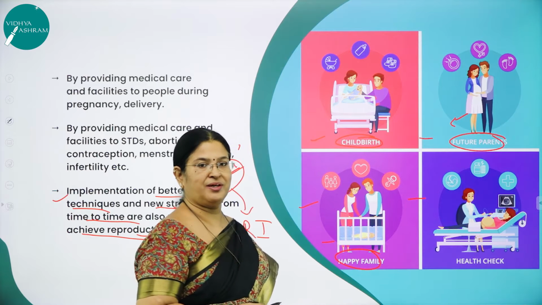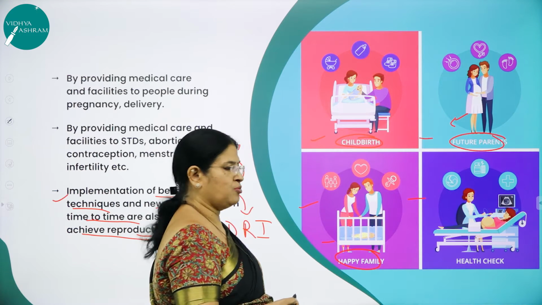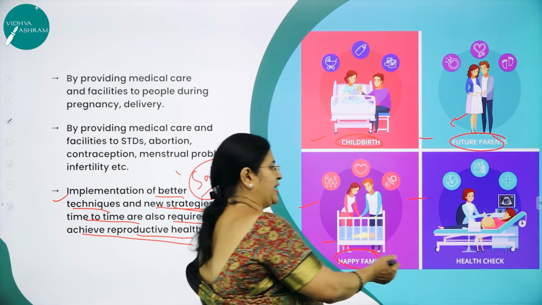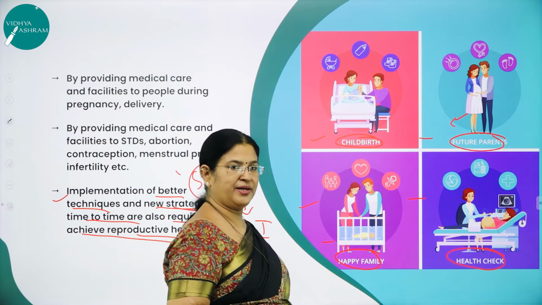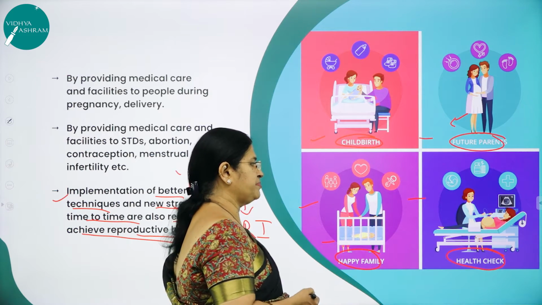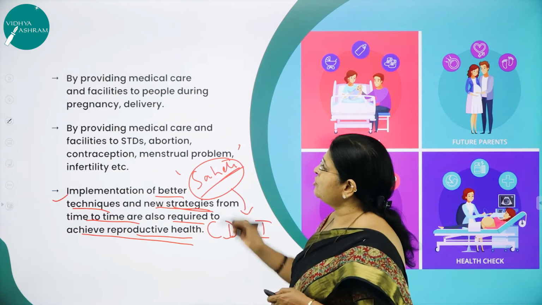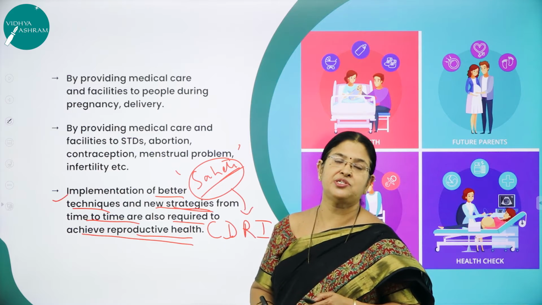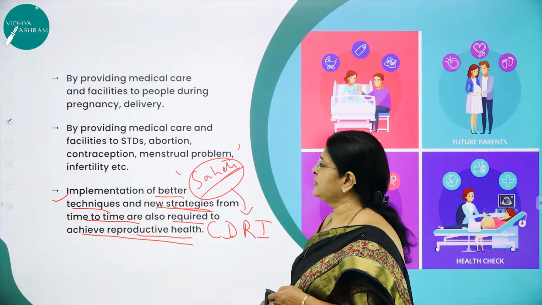So that is also one very important norm of family planning, the one child norm. And here, health checkup: particularly when a woman is pregnant, if she is taken care of right from the time of conception till she gives birth, then definitely we will have a healthy society. So all these are some of the strategies which need to be implemented to achieve reproductive health.